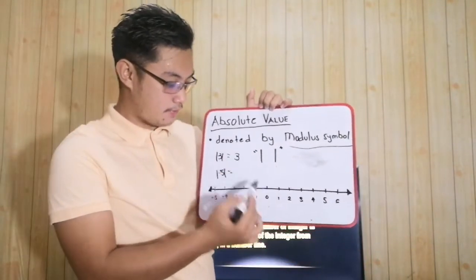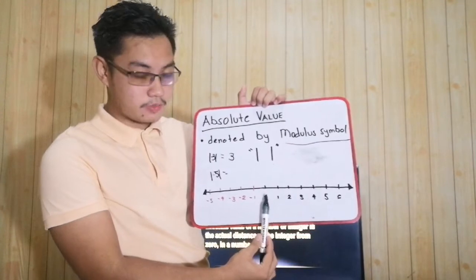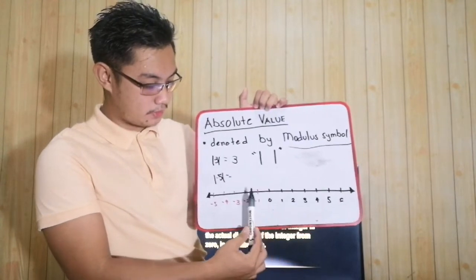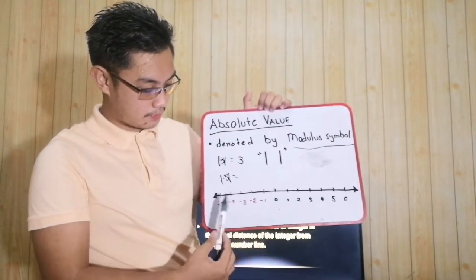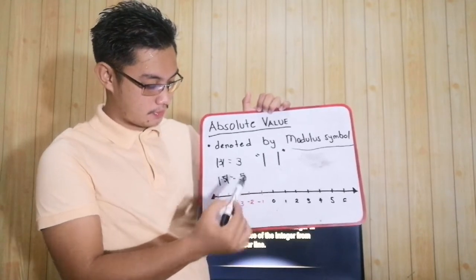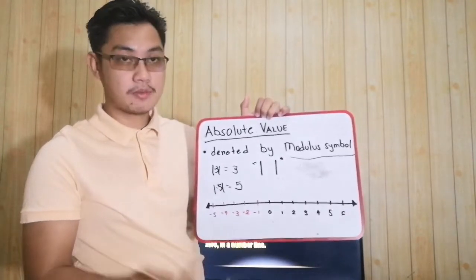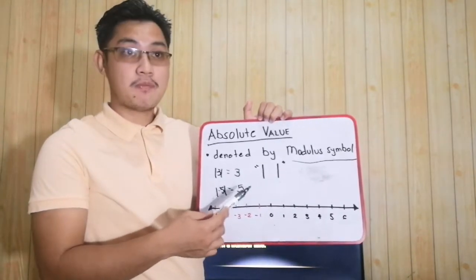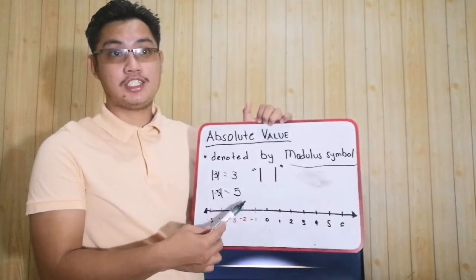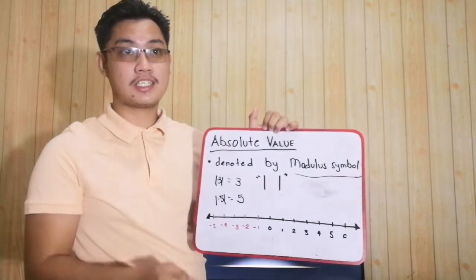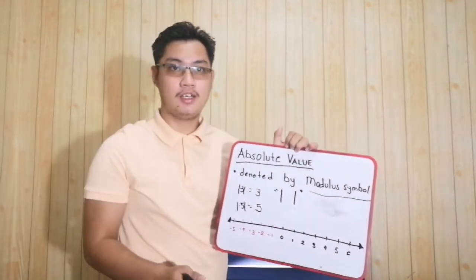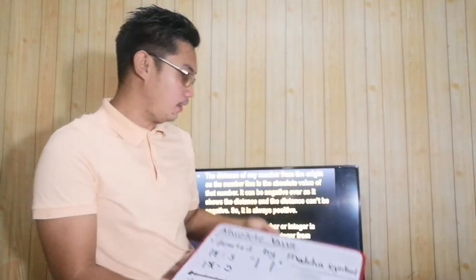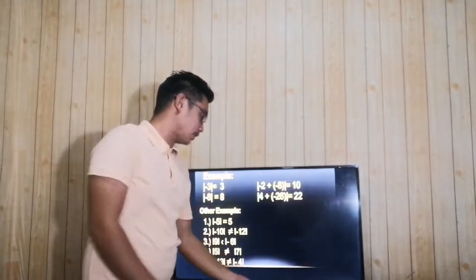So, we have from the origin, move 5. 1, 2, 3, 4, 5. So, we have 5. No? So, sa madaling salita, kung ano yung number dito, is i-positive, ipapositive na lang natin siya. Yun na yung distance niya. Okay, maliwanag ba? Okay, now, for the other example, ganito siya.